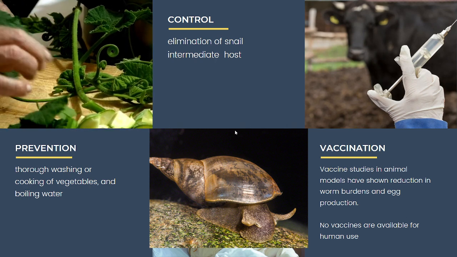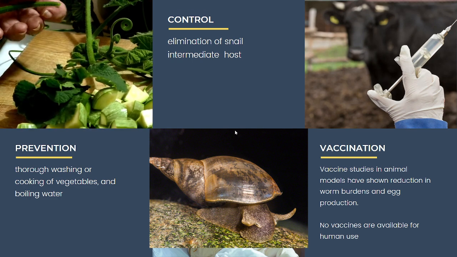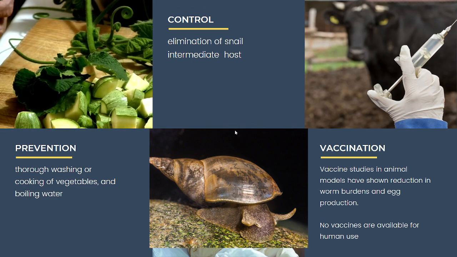And regarding control of the intermediate host, elimination of the snail host has been attempted using molluscicide application, but that's not practical. Moreover, vaccine studies in animal models have shown reduction in worm burdens and egg production of approximately 7%. But so far, no vaccines are available for human use.